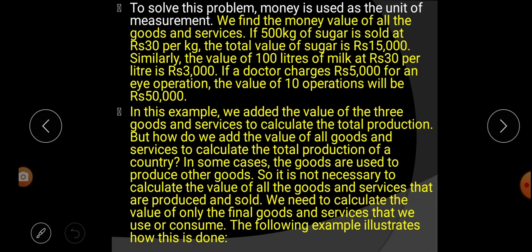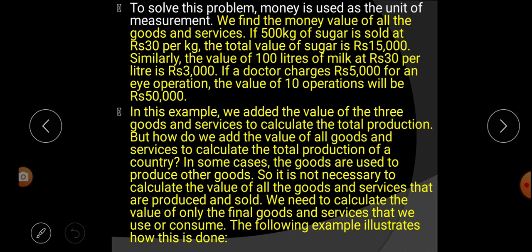Example, for making a chair, first of all we purchase wood or a plank, then we make the chair, then the chair is sold. So we are not adding the price of the plank or wood and also the price of the chair. Understood? So it is not necessary to calculate all the value of goods and services that are